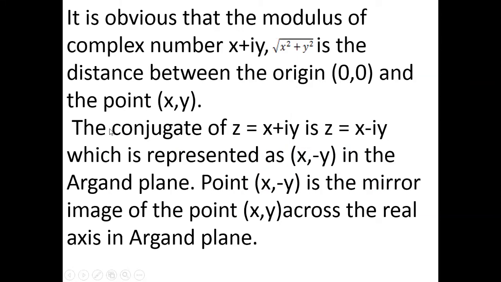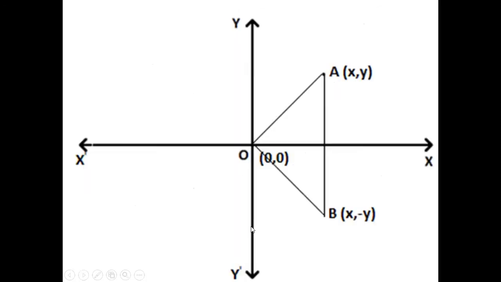Now we will learn the conjugate of a complex number. The conjugate of the complex number z equal to x plus iy is z bar equal to x minus iy, which is represented as (x, minus y) in the Argand plane. The point (x, minus y) is the mirror image of the point (x, y) across the real axis in the Argand plane.